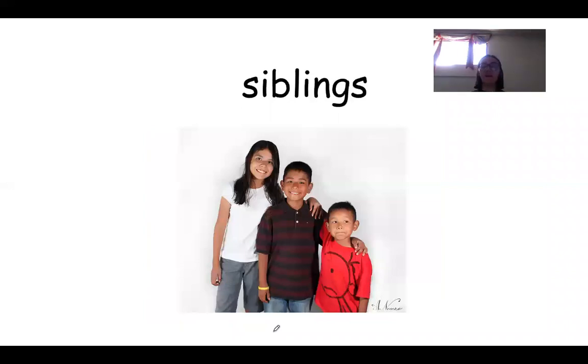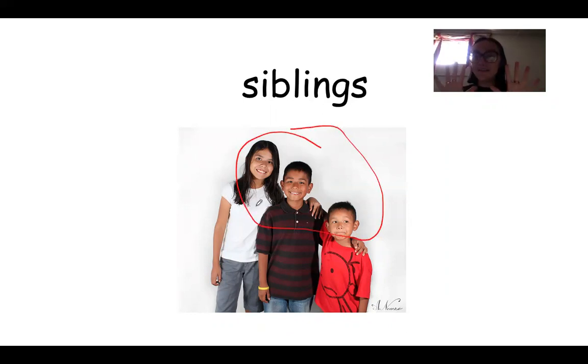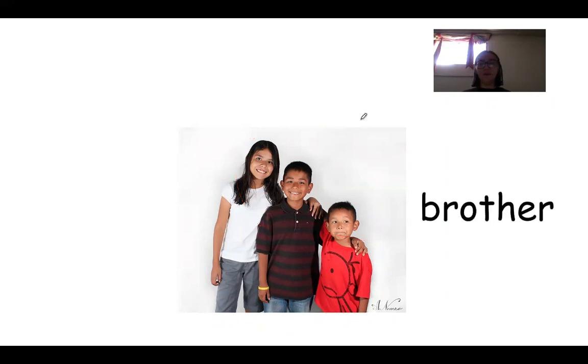And then you have siblings. Some people wonder, does this mean kids? No. Siblings is when you have brothers and sisters. That's what you call each other. So you say, I have 10 siblings, or I have 6 siblings. Let's pretend that we are this kid right here.